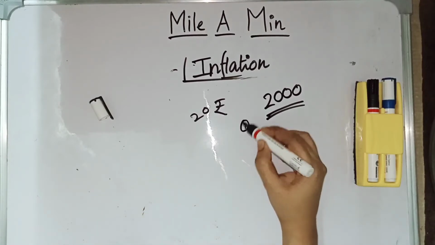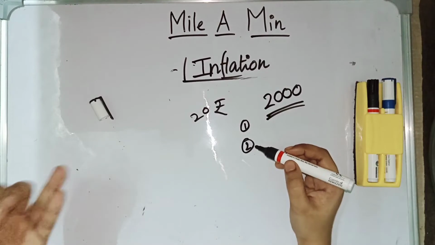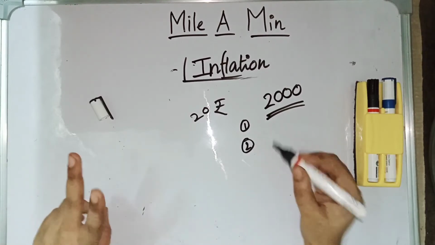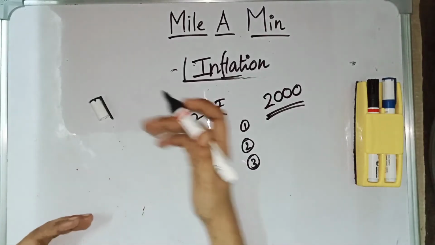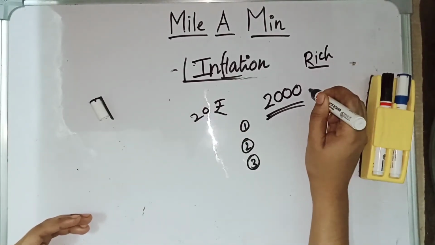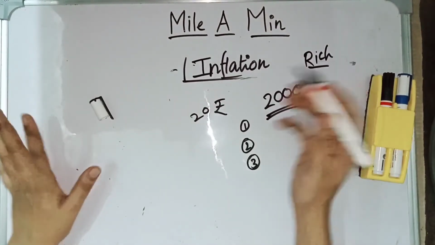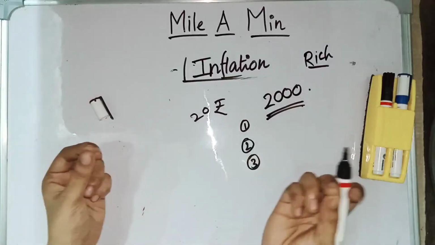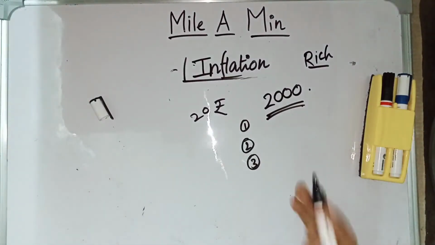So it eroded their purchasing power, first point. Two, it will force the consumers to reduce their consumption, second point. And the third one is, it will increase the gap between the rich and the poor. Because rich people will have the ability to purchase, even if it is for 2000, they can purchase. But the poor can't afford 2000 rupees for a milk packet, right? So because of this, the gap between the rich and the poor will increase.